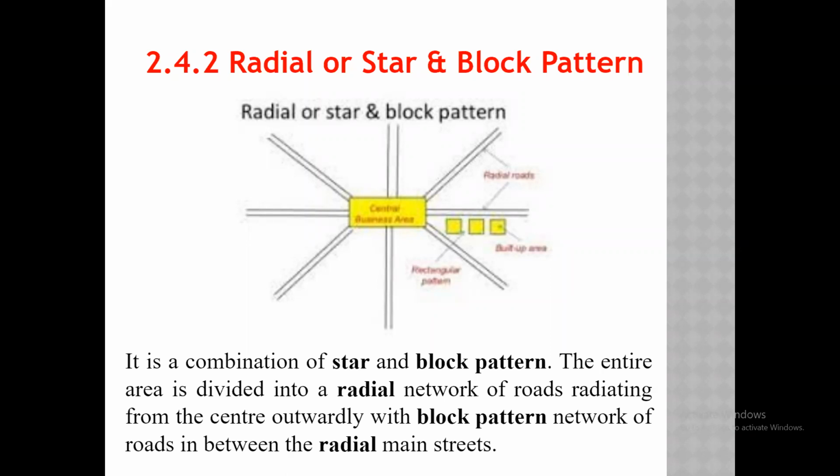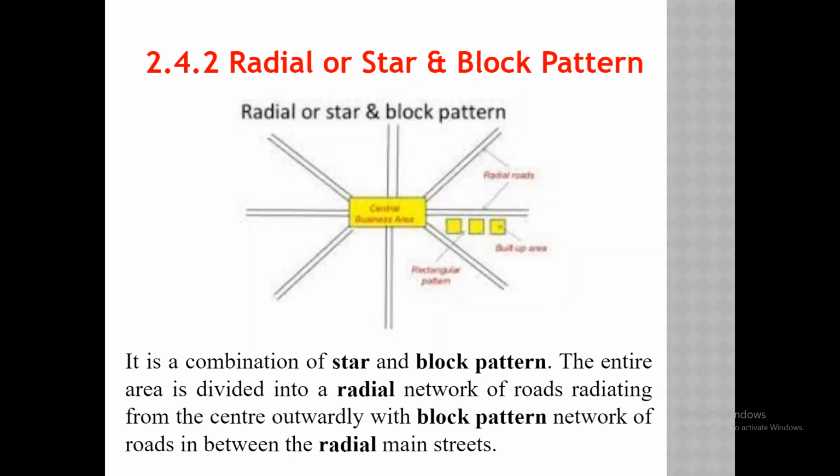The entire area is divided into the radial network of roads, forming from the center outward, with the block pattern network of roads in between the radial main streets.